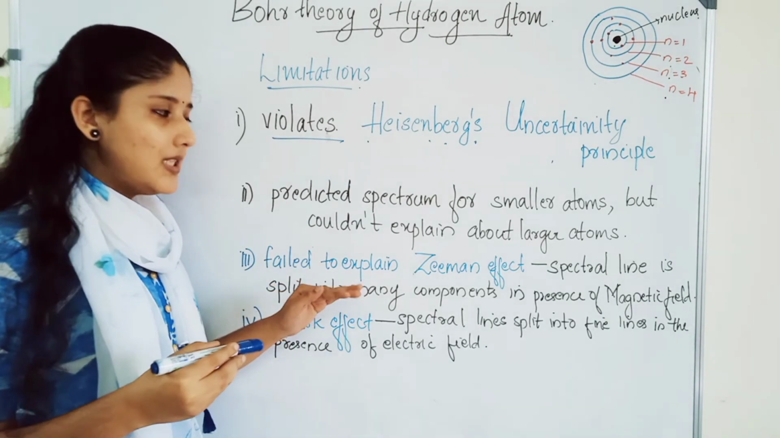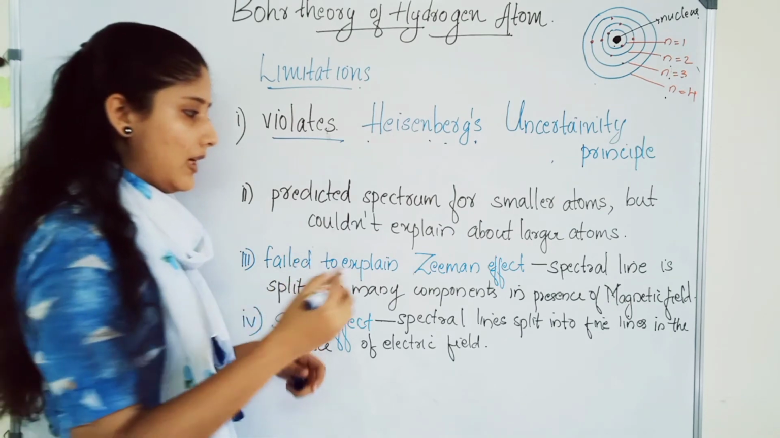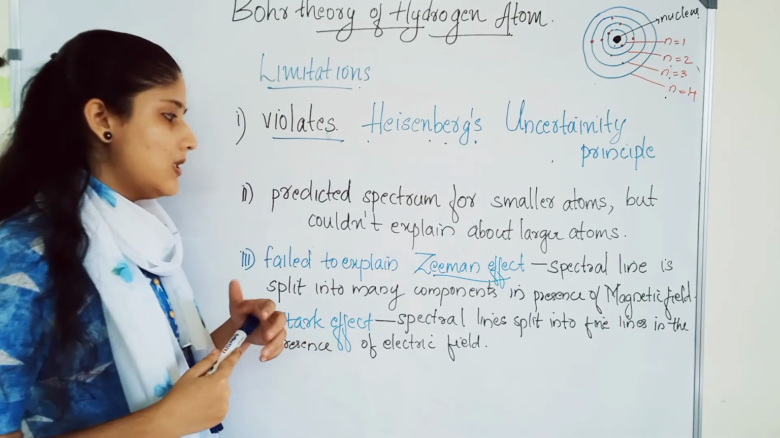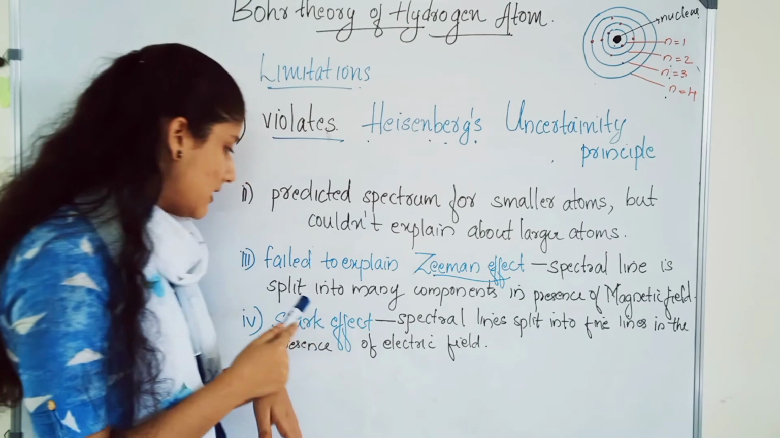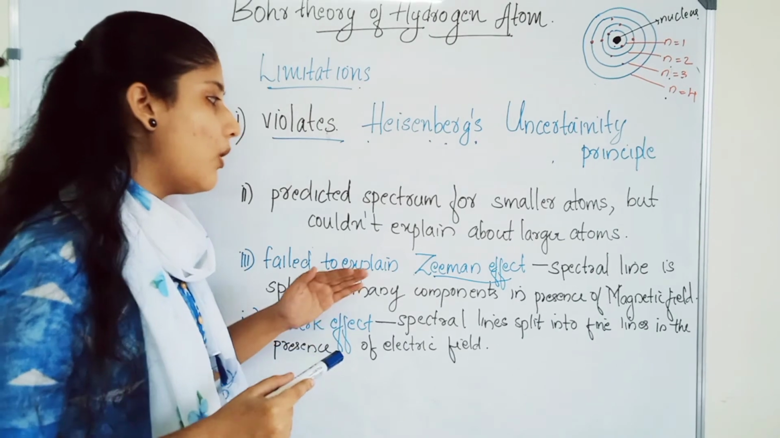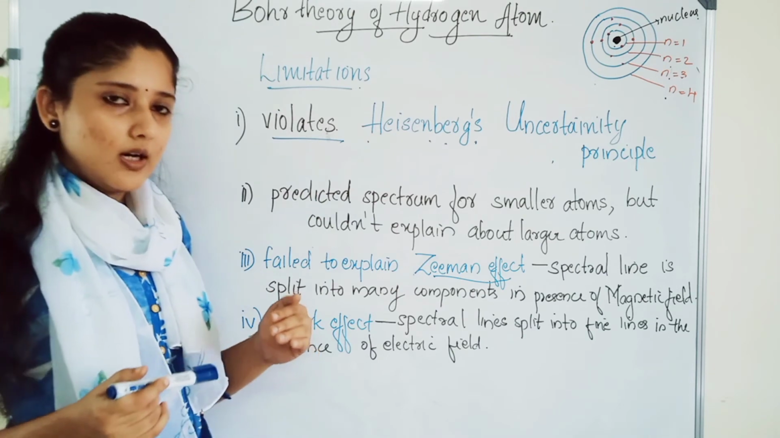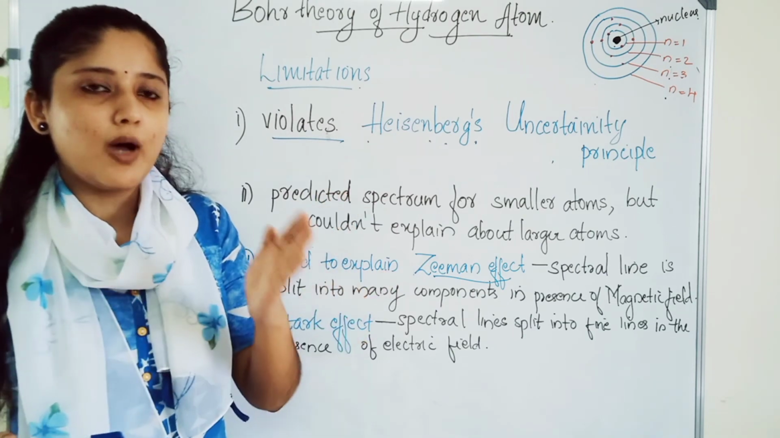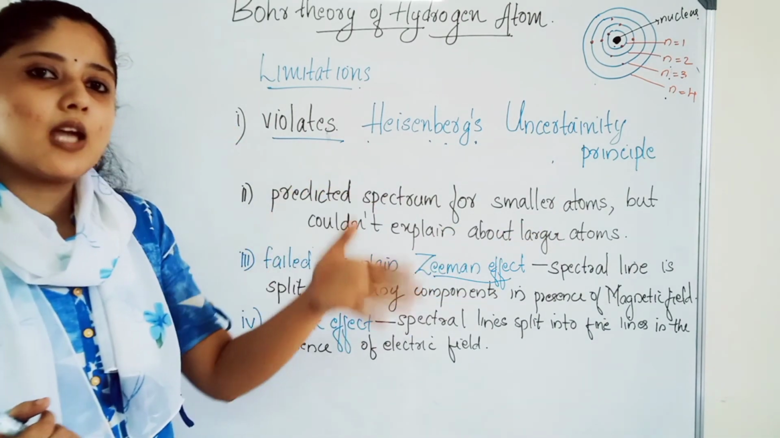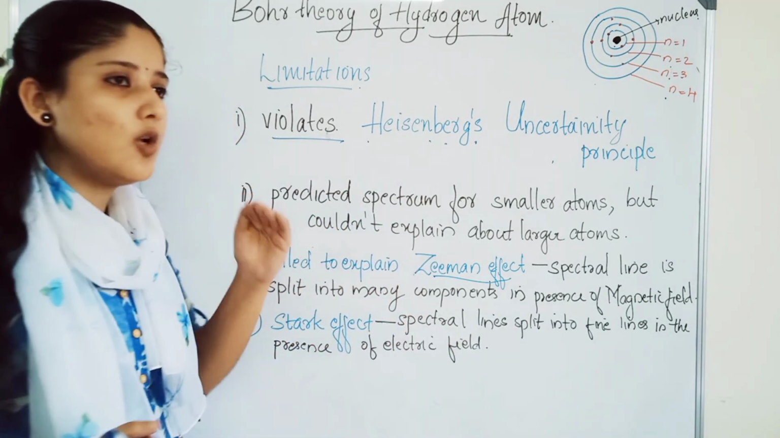The third limitation or drawback of this model is, it failed to explain Zeeman effect. Okay, this may be a new term. What is Zeeman effect? It means the spectral lines will be split into many components in the presence of a magnetic field. The spectra that we are obtaining for different atoms will be split into finer components in the presence of a magnetic field. Why this splitting happens cannot be explained by this Bohr model. That is the limitation.